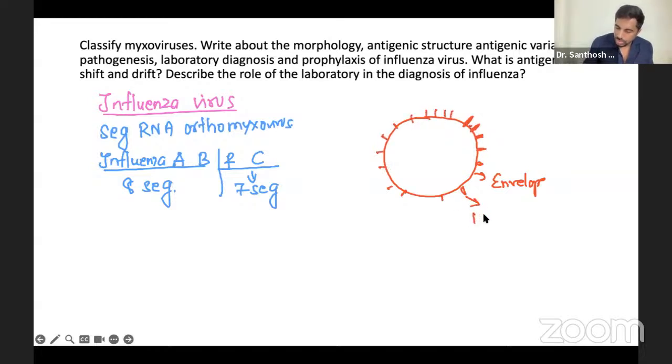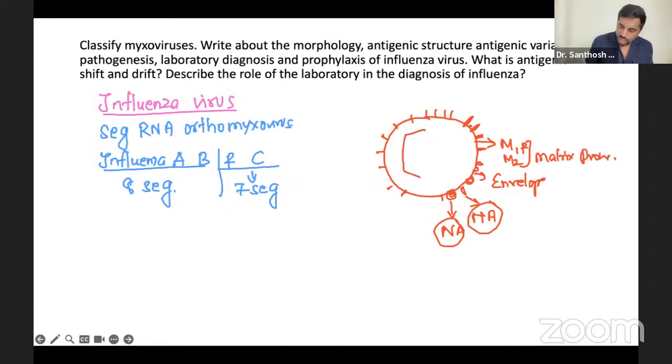One is hemagglutinin, HA, and in between the hemagglutinin we have neuraminidase, NA. There is also the matrix protein, M1 and M2. And of course, with an icosahedral symmetry, that is basically the nucleocapsid.